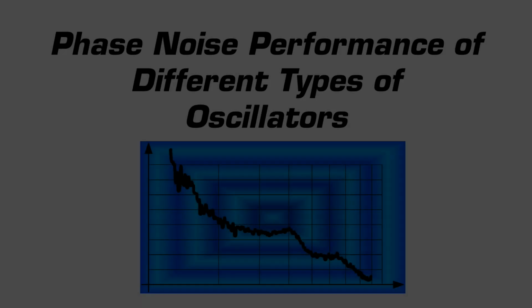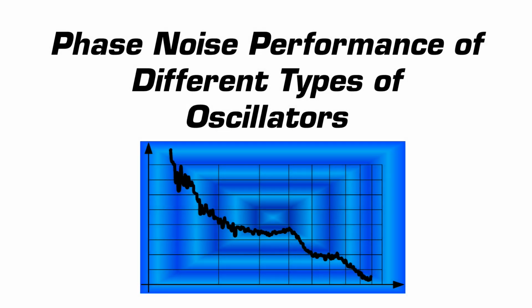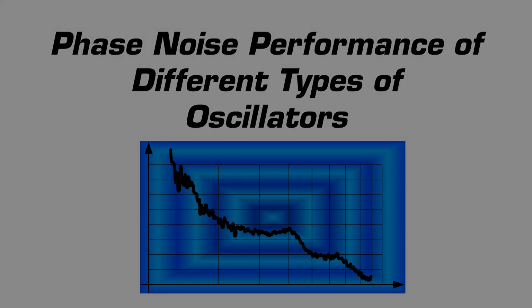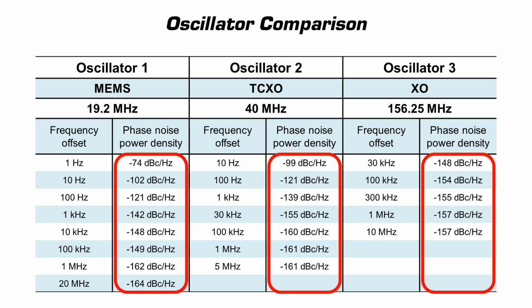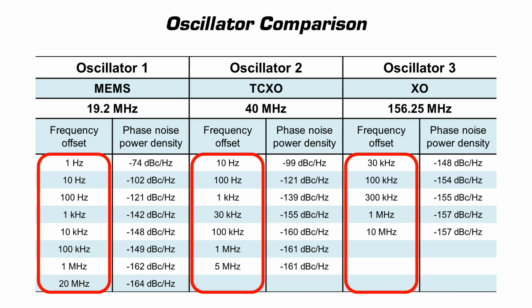Let's finish with the use case. We would like to present a comparison of the phase noise performance of three different types of oscillators. The first problem is that all oscillators operate at a different frequency. Second, the phase noise data, which is obtained from the respective data sheets, are not only given for different offset frequencies, but also for different frequency ranges.